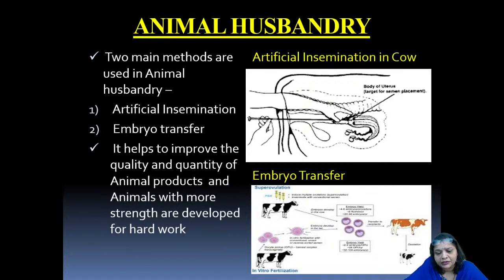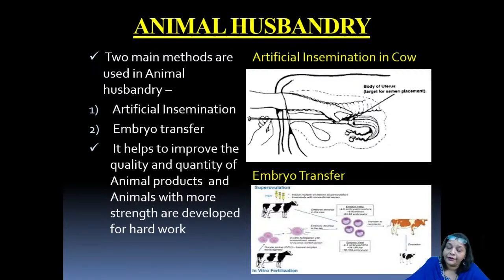Now how is this embryo transferred, what exactly is done? Actually, the in vitro fertilization process, the IVF process, which is done even in animals, helps produce better and healthy embryos. Of course, not only single but multiple embryos can be produced.